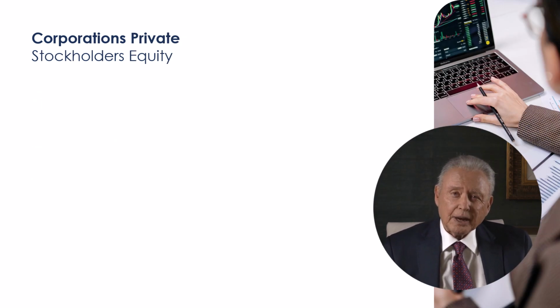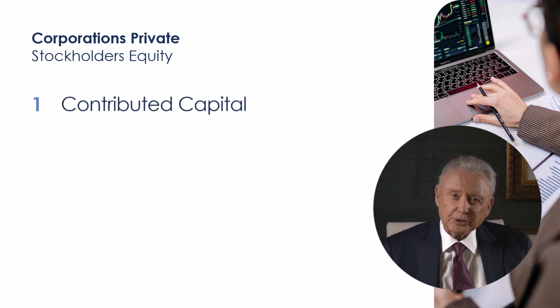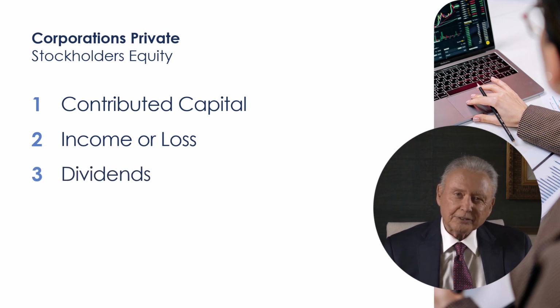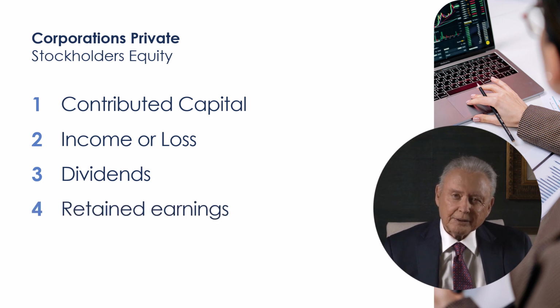The equity accounts for a privately held corporation include contributed capital, a claim representing amounts contributed to the business by owners. Income gets closed out to retained earnings. Loss decreases retained earnings. Distributions are identified as dividends and reduce retained earnings. Speaking of retained earnings, it is defined as a capital claim on assets earned and retained by the business. It is not money. It is a capital claim. It is not specifically a claim on cash. It is a claim on all assets earned and retained by the business.